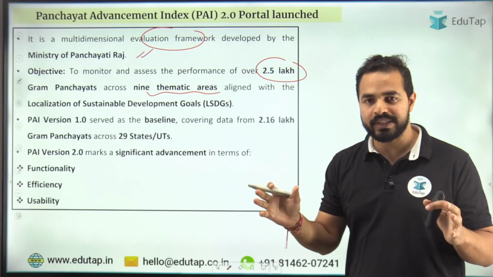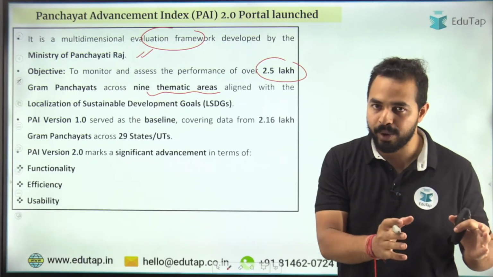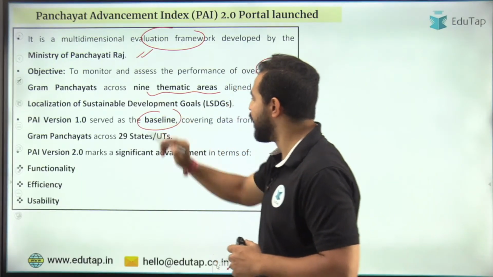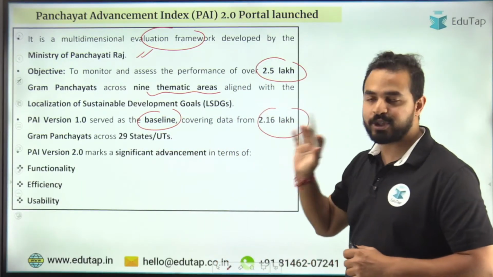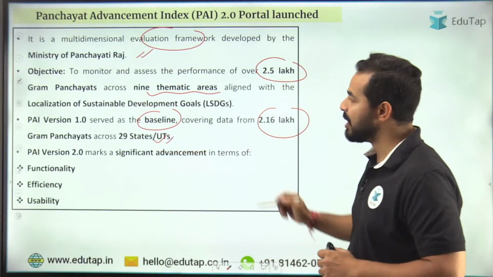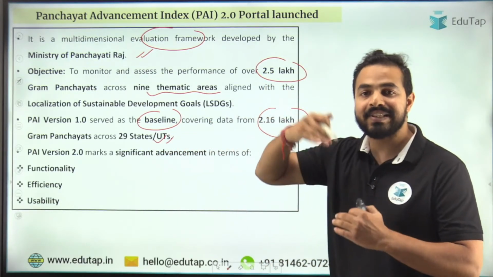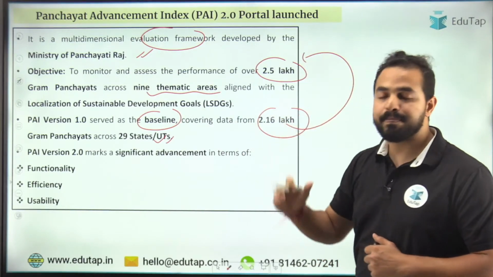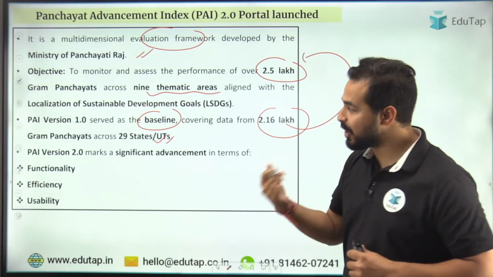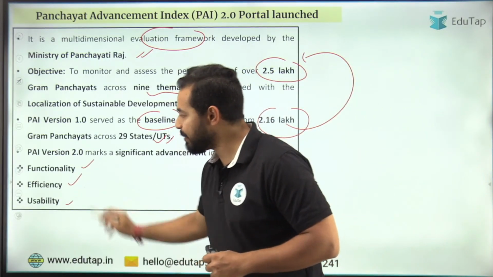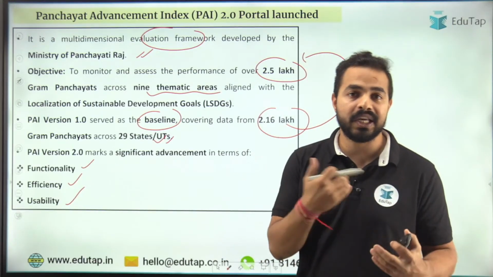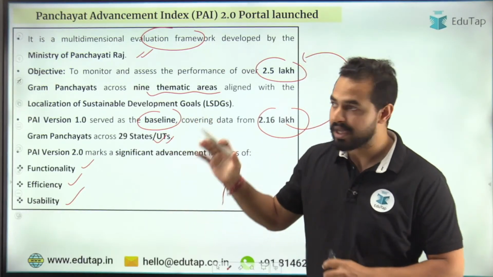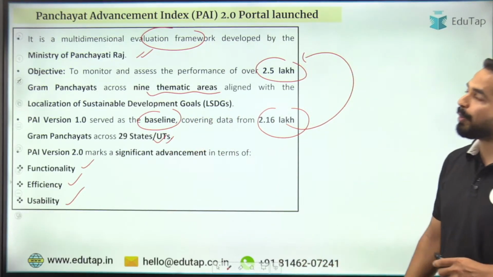Now there are some differences between the Panchayat Advancement Index 1.0 and 2.0. In the 1.0 you can see that it was serving as the baseline and it covered 2.16 lakh gram panchayats only, across 29 states and UTs. But now you can see that we have increased this number from 2.16 to 2.5 lakh gram panchayats. Okay, and in the PAI version 2.0 we are focusing on functionality, efficiency and usability, that is, how efficient we are in attaining and aligning toward these localized sustainable development goals, right? So this is the important part that we need to remember from here.